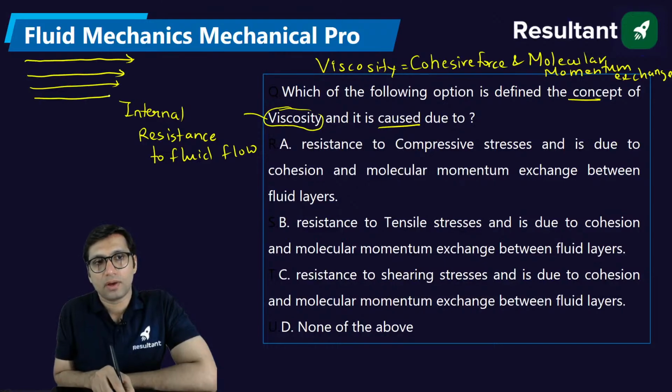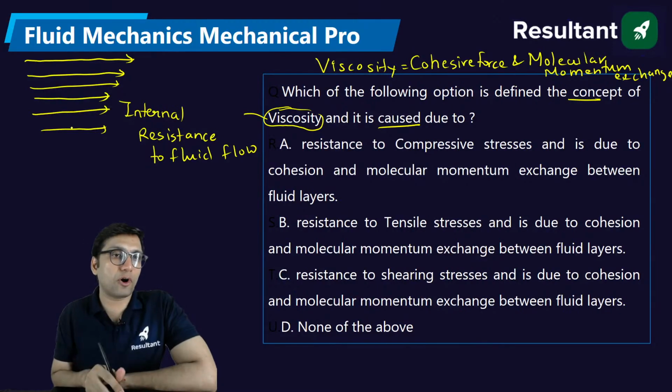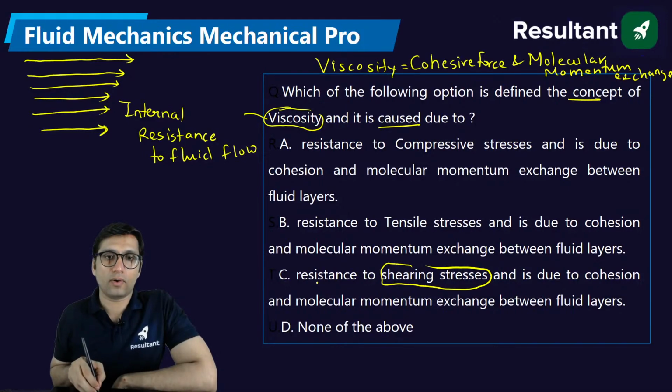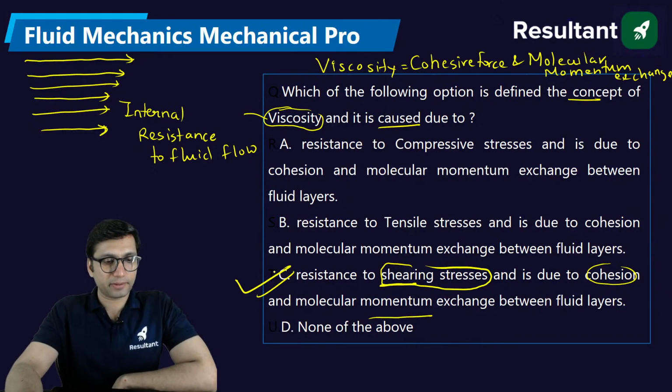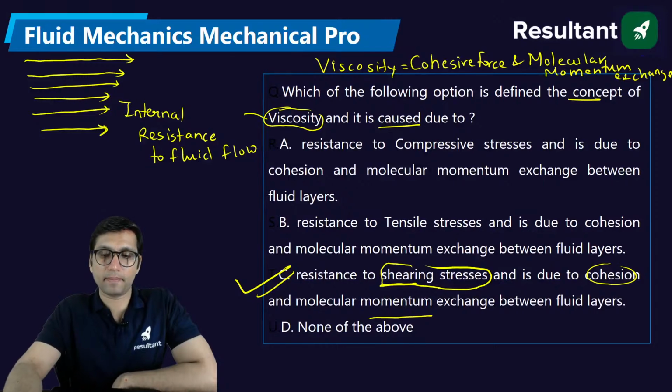Between these layers you will find a resistance offered by one layer of the fluid with respect to another, and this resistance results because of a shearing stress which acts parallel to the fluid layer. So it is resistance to the shearing stress and is due to cohesion and molecular momentum exchange between the fluid layers. Clear to everyone?